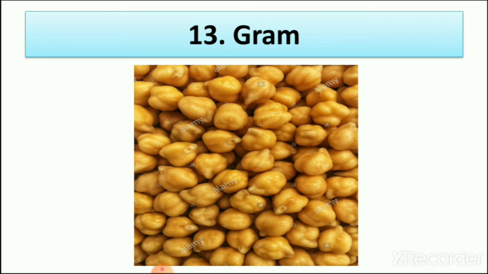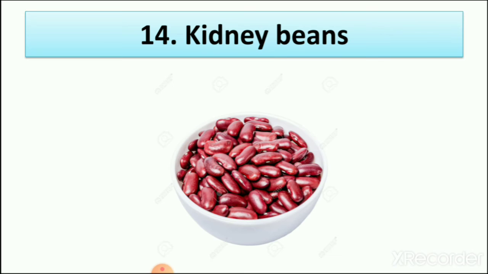Gram, we also call it chickpeas. It is a gram which we get from a plant. Kidney beans. Kidney beans are red color pulses. We learn about kidney beans in lesson number 4.